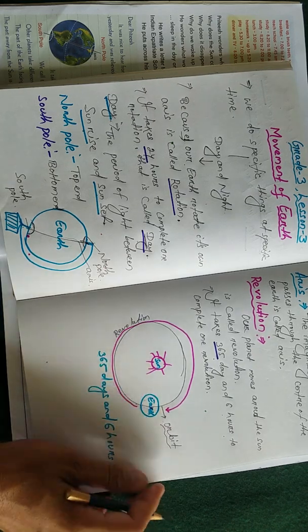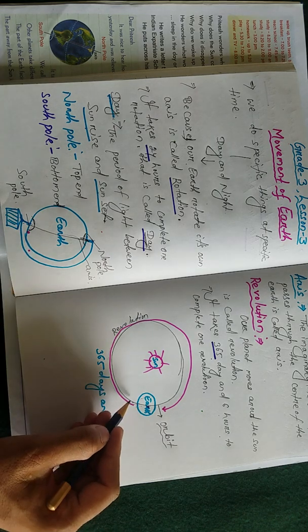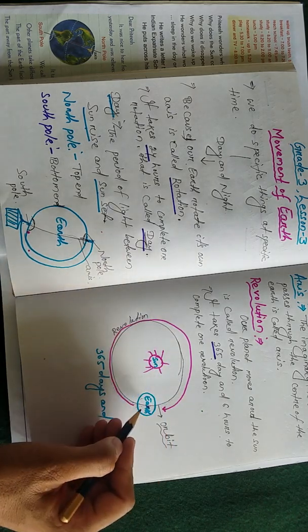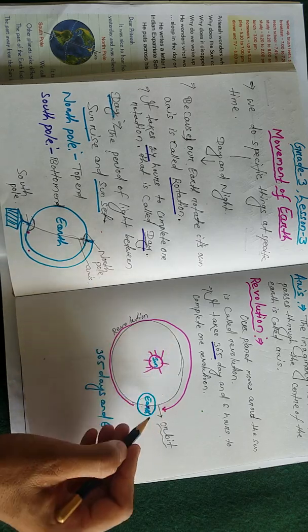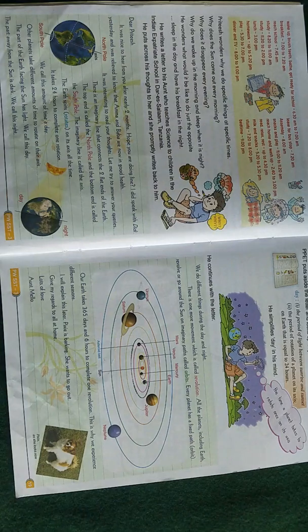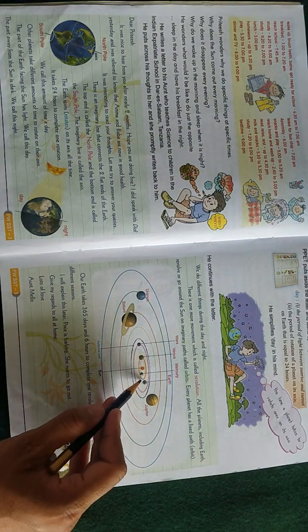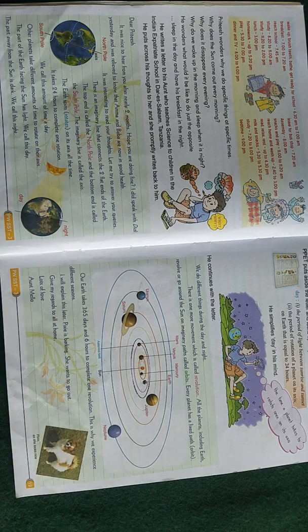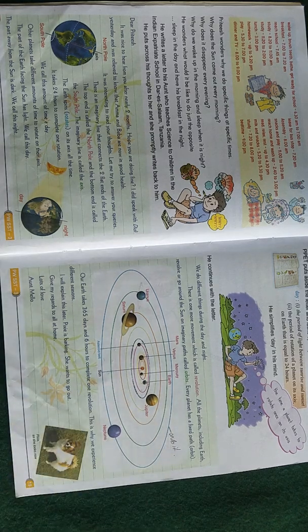Okay, just as we have a specific way to go to our school, to our home, to the supermarket, like this there is a specific line around the sun through which all the planets along with our earth move around the sun, called orbit. Understood? So these lines are called orbits, this line, this line, this line, and this line are called orbits. Okay, understood?